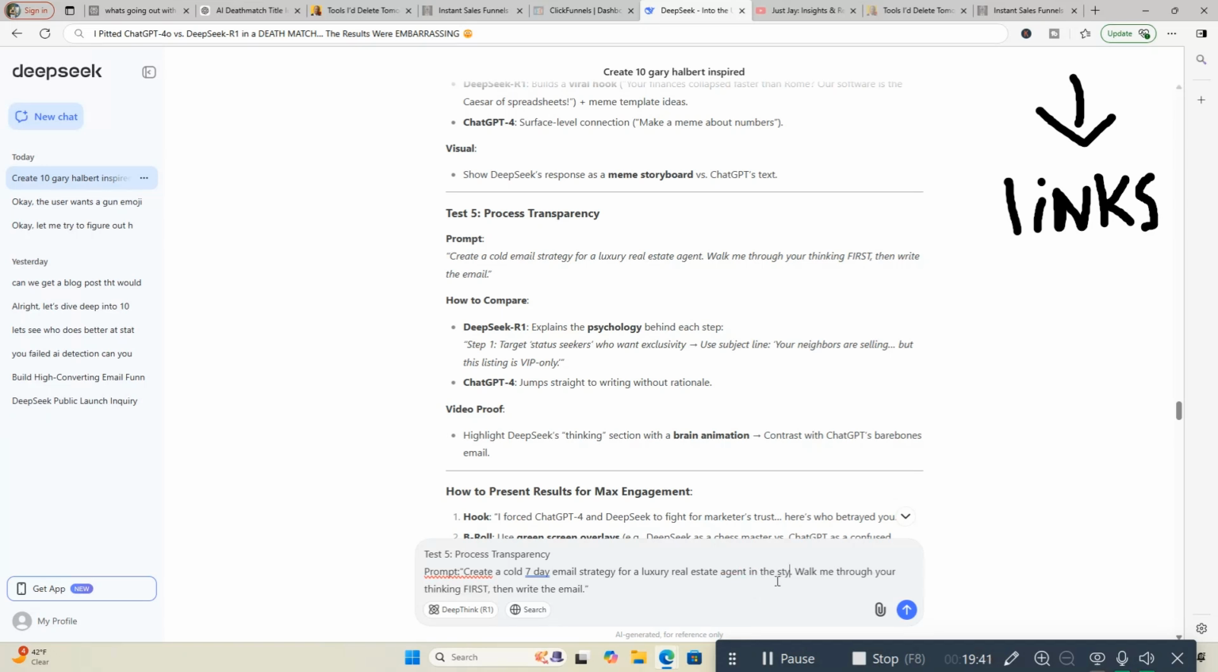In the style of one of the world's top copywriters. I don't know which copywriter would be best for this particular niche because you've got to sound professional as a real estate agent. So we're going to just put in, in the style of one of the world's top copywriters.